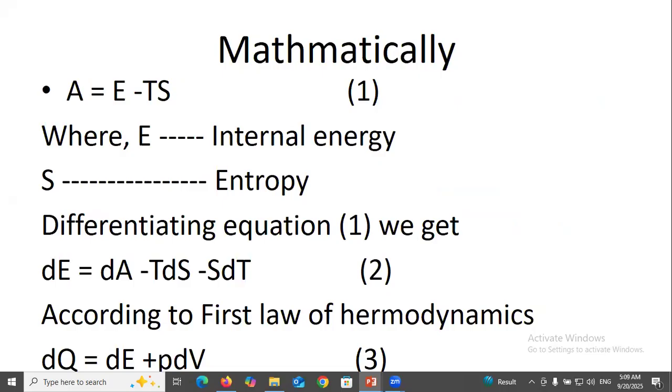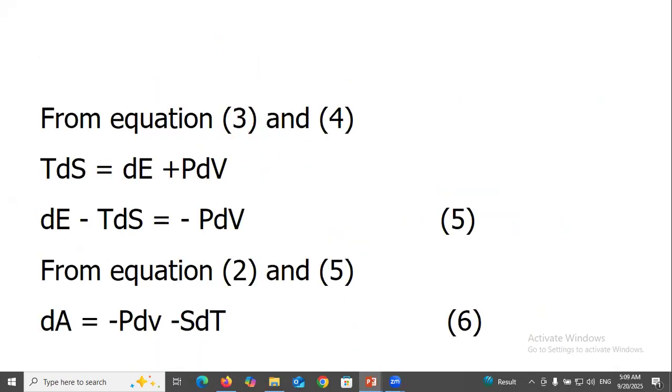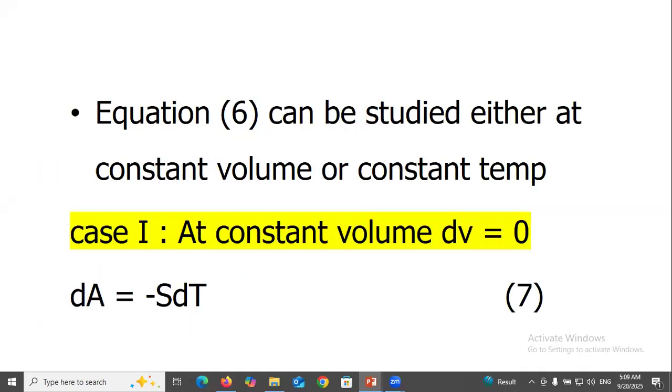Differentiating equation 1, we get dA equal to dE minus TdS minus SdT, equation 2. According to the first law of thermodynamics, dq equal to dE plus PdV. From the second law of thermodynamics, dS equal to dq over T, so TdS equal to dq. From equations 3 and 4, TdS equal to dE plus PdV, so dE minus TdS equal to minus PdV. From equations 2 and 5, dA equal to minus PdV minus SdT. Equation 6 can be studied either at constant volume or constant temperature.